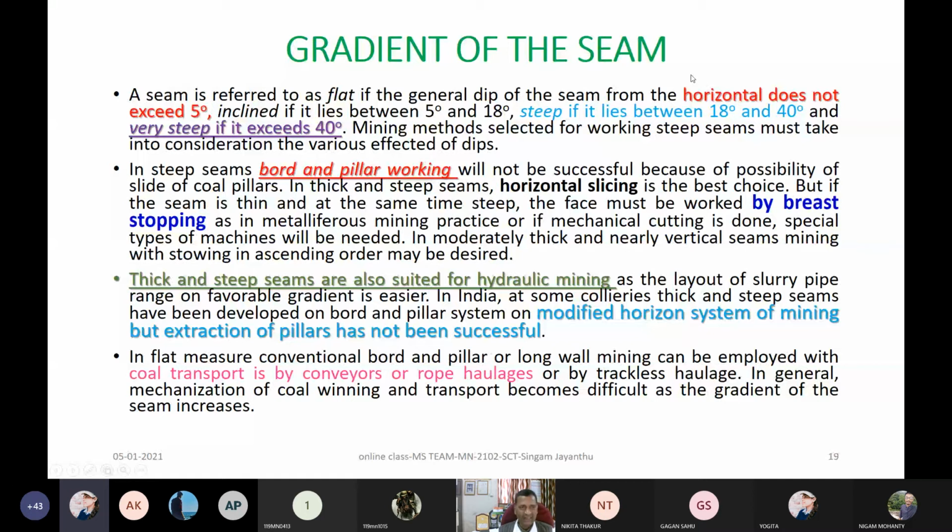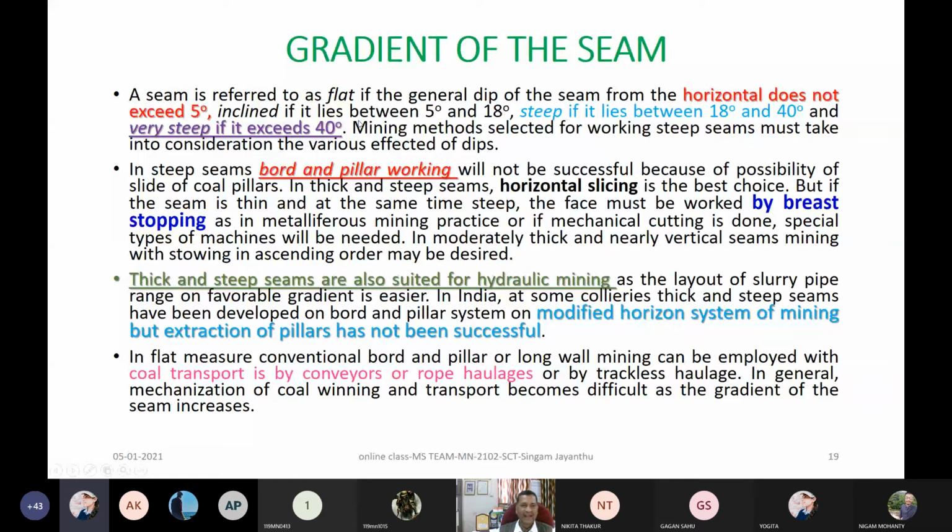Okay. Then gradient of the seam. You note down some points here. Majority of the seams, or almost all seams for that matter, in the southeastern coalfield are almost flat. I said 1 in 50, right? You can calculate how many degrees that is.